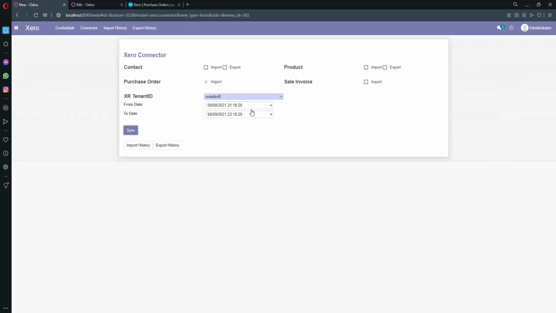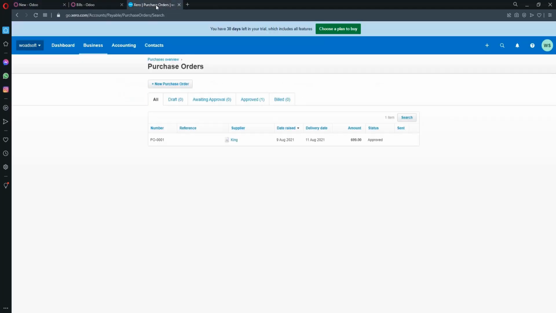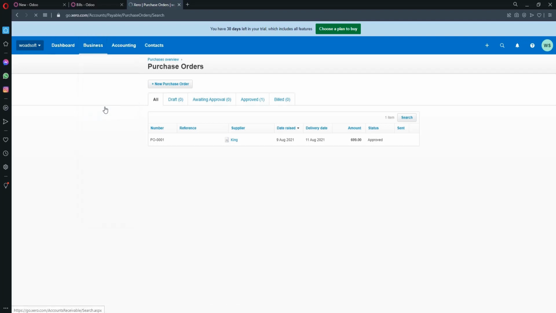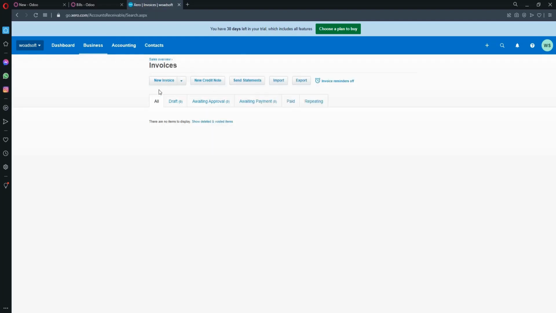The last one is the sale invoices. First of all, we have to create a new sale invoice from invoicing. Here we have to create a new one.